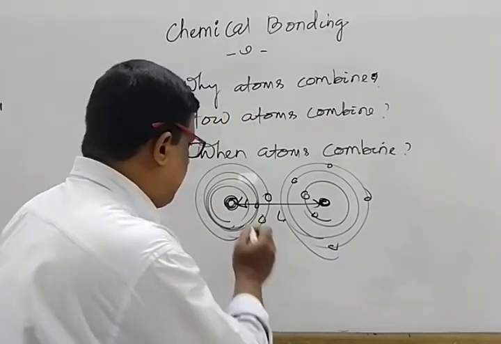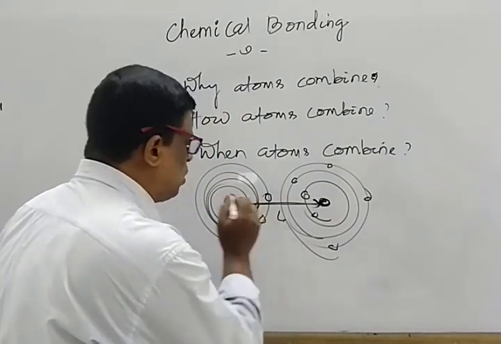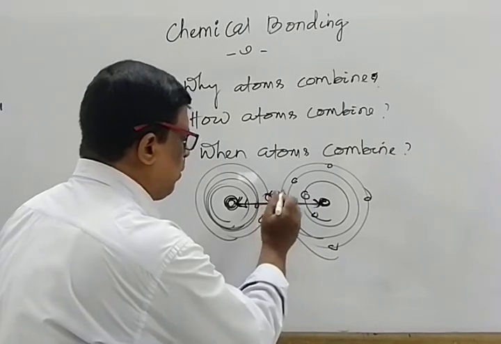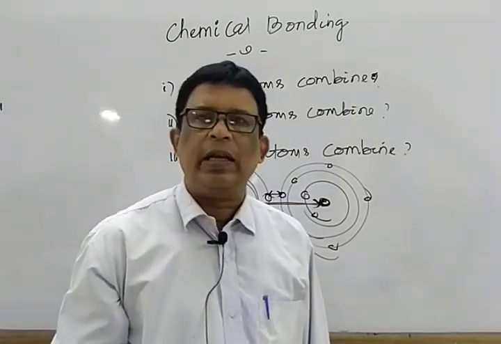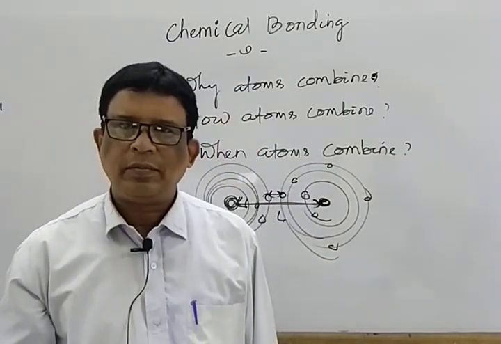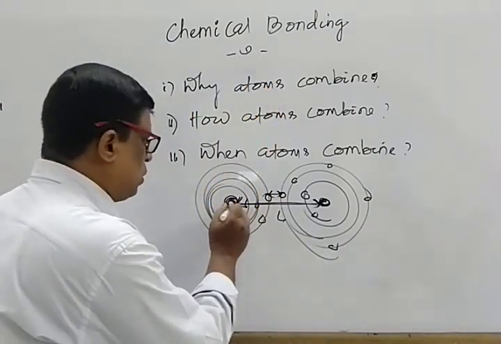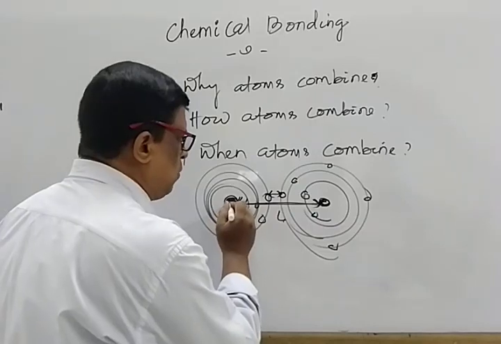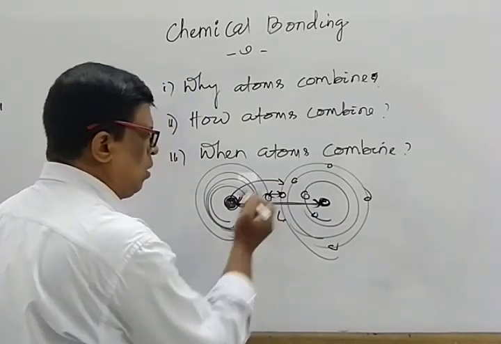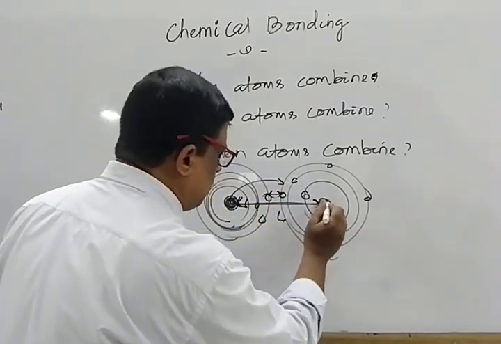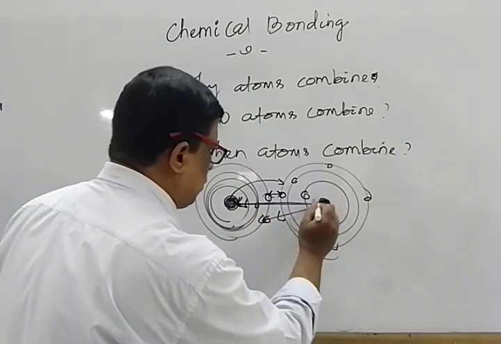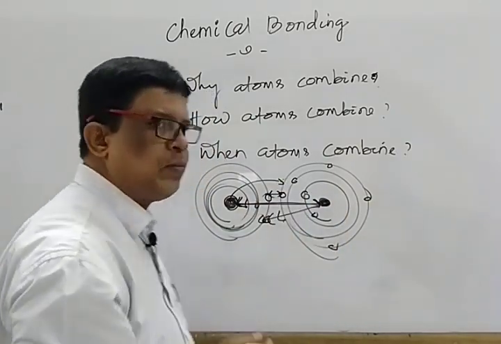Mark that, repulsive forces between the nucleus and between the electron and electron present in the valence shell. On the other hand, there is the attractive forces between the nucleus of first atom and the valence electron of this atom, and nucleus of this atom and the valence electron, that is opposite charge.